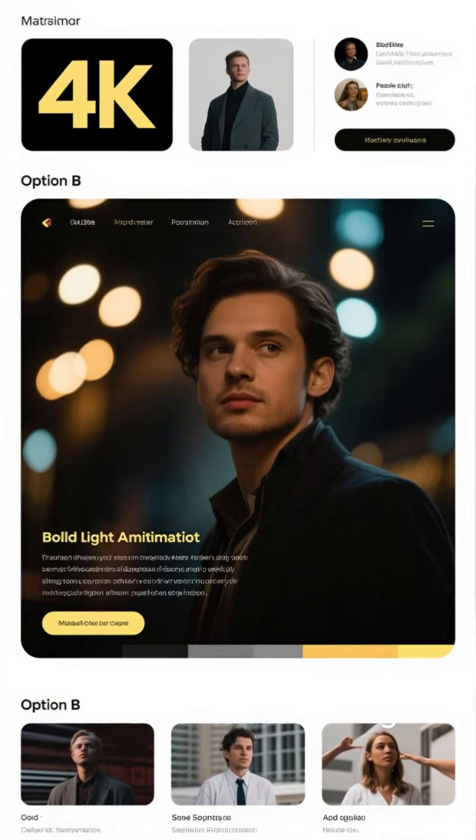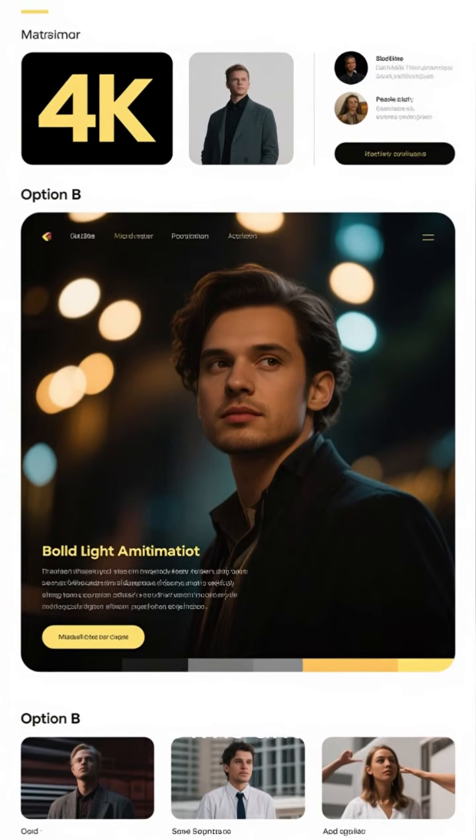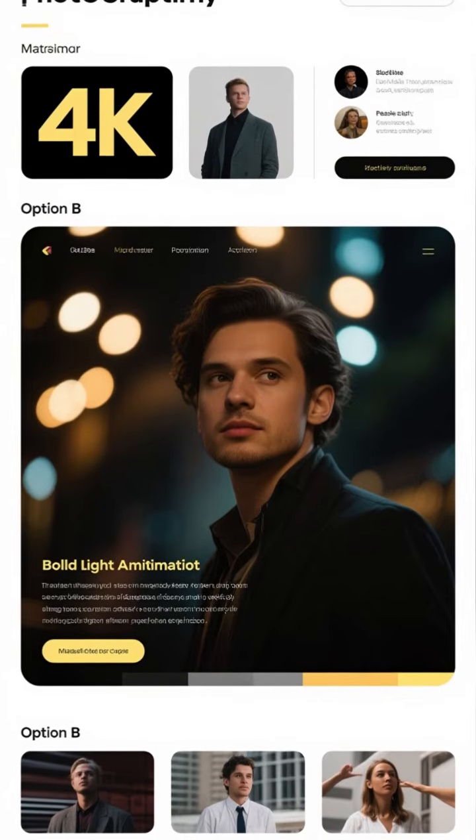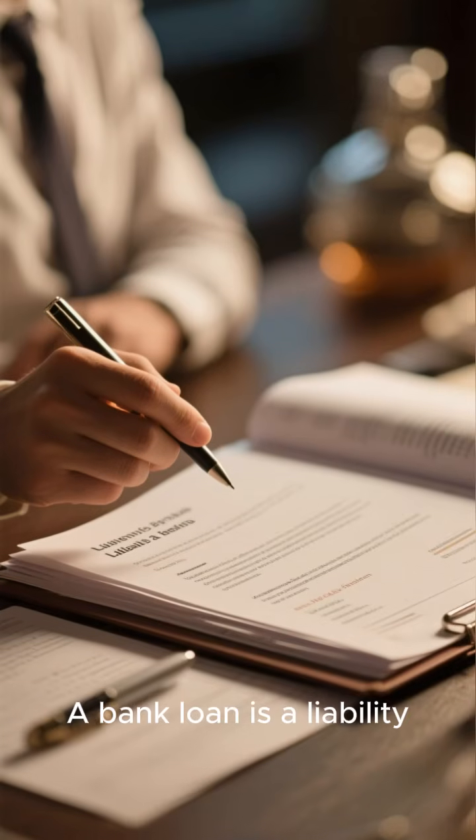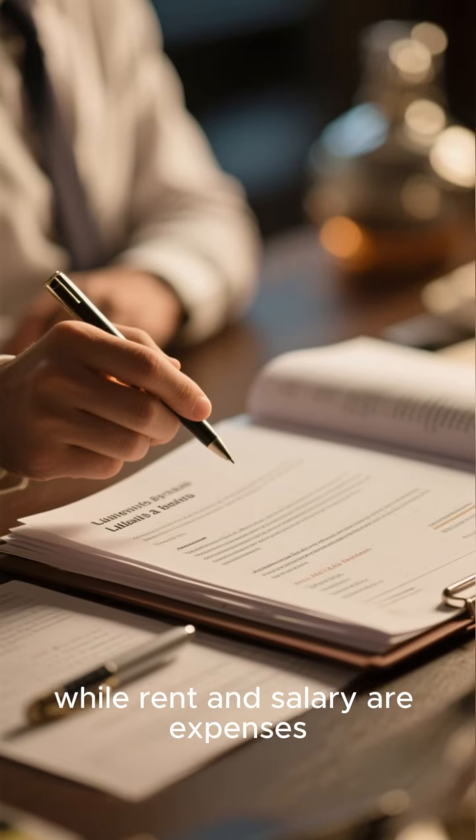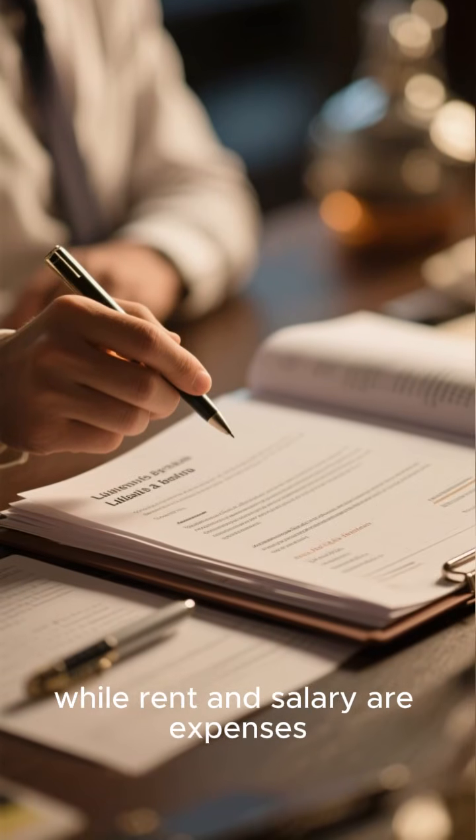An asset is something valuable that a business owns and can use to generate future economic benefit. A bank loan is a liability, while rent and salary are expenses.